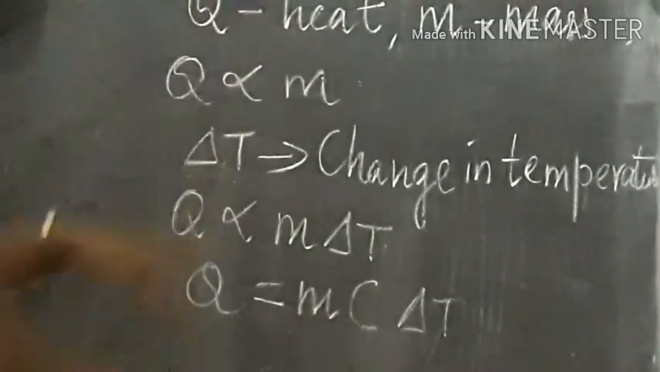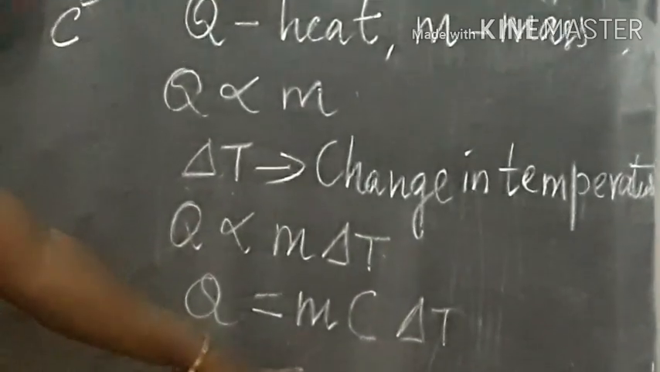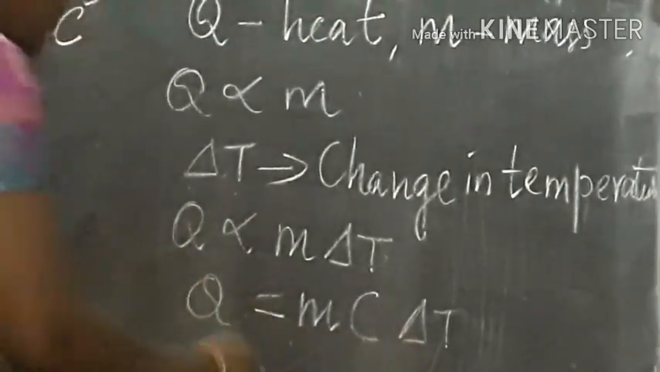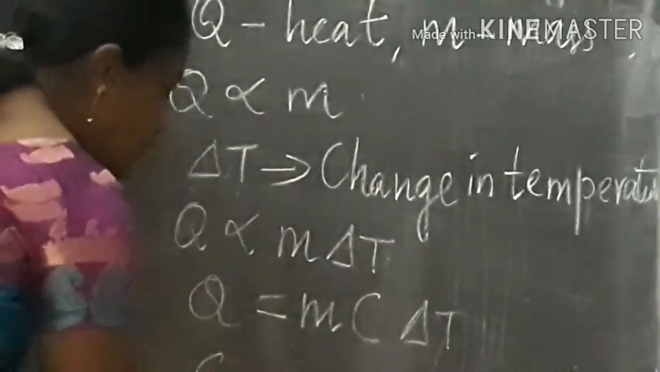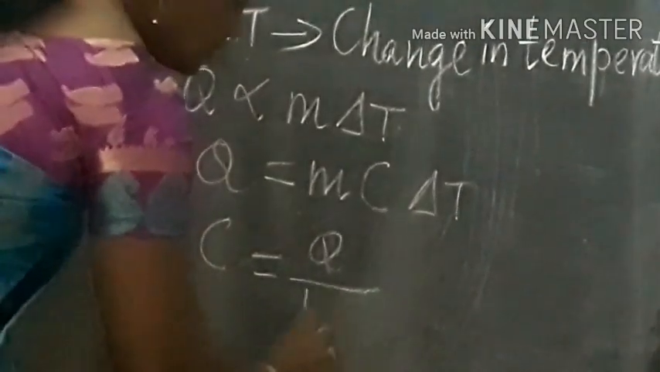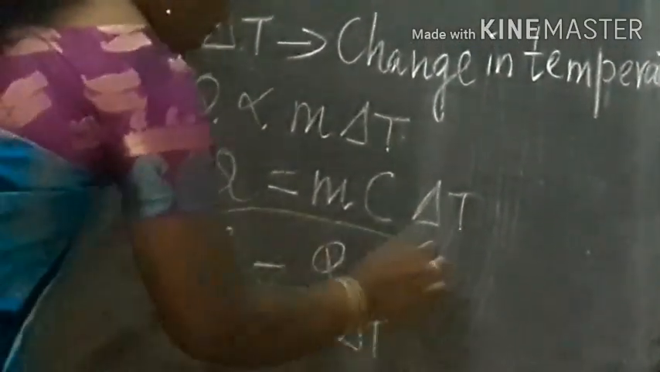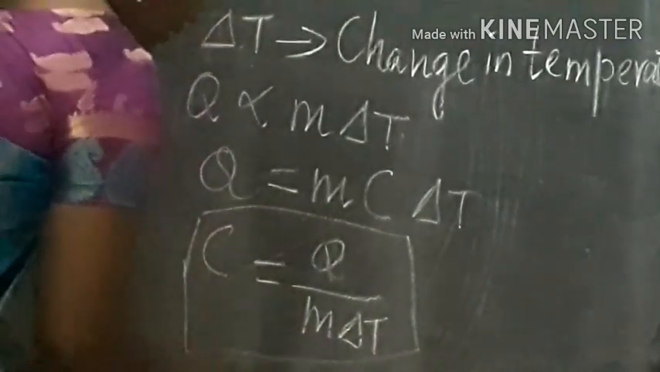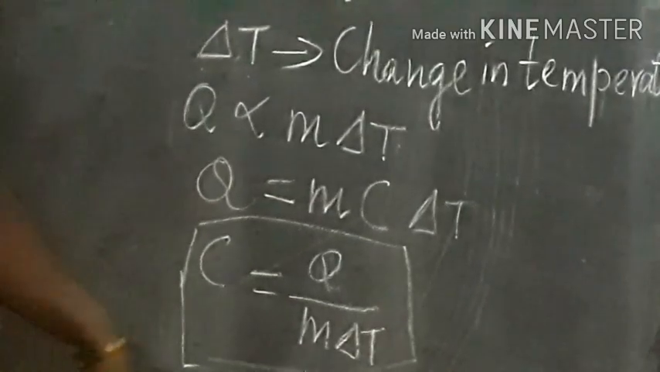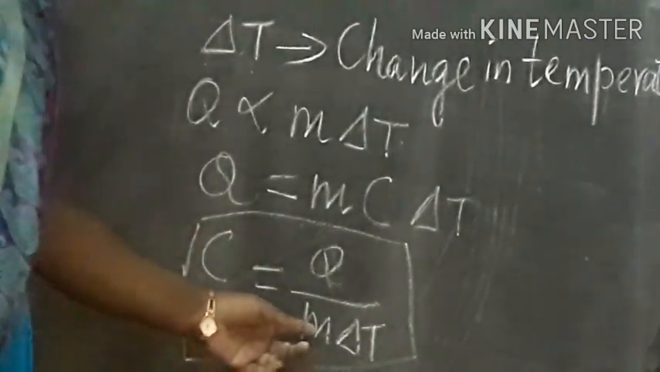Here C is the specific heat capacity. So Q is equal to M into C into delta T. Therefore, C is equal to Q by M into delta T, which is the formula for calculating the specific heat capacity of a substance. So C is equal to Q divided by M into delta T.